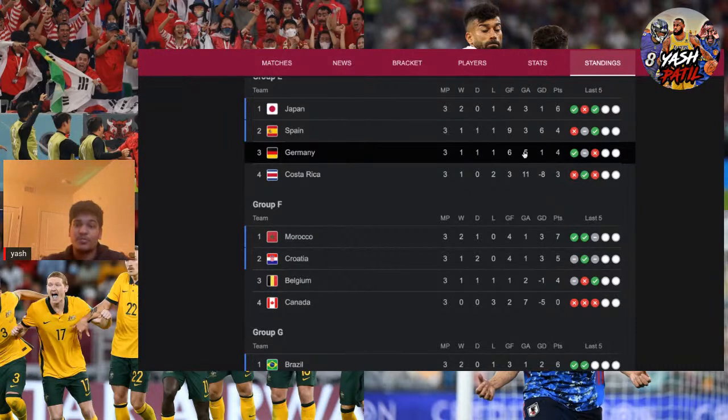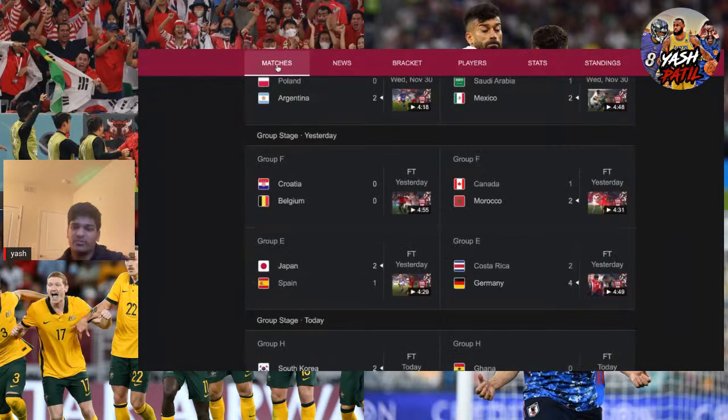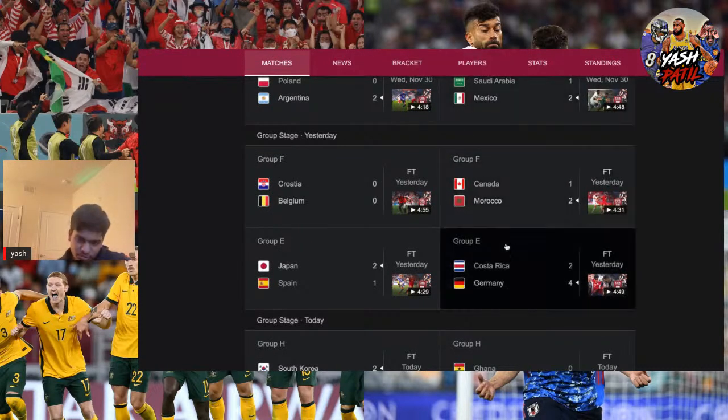The two underdogs were both going on to the round of 16. It was like that for about 5 minutes, and then Germany saved Spain by scoring a goal, and then going on to win the game. They were down 2-1, and then they went on to win the game 4-2. So Germany wins that game.